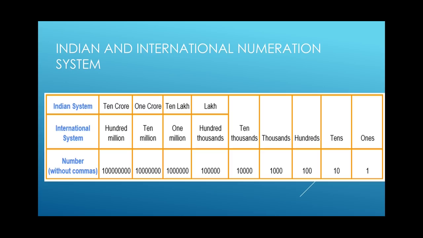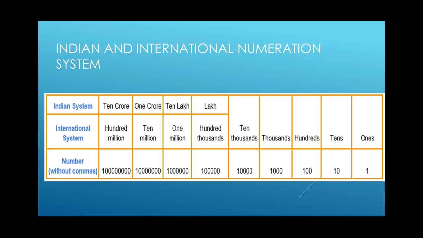Go for 10 lakh now. When you say 10 lakh, how many zeros are there on 1? 6. Now if I say 1 million, how many zeros will be there on 1 in 1 million? Yes, same again, 6.